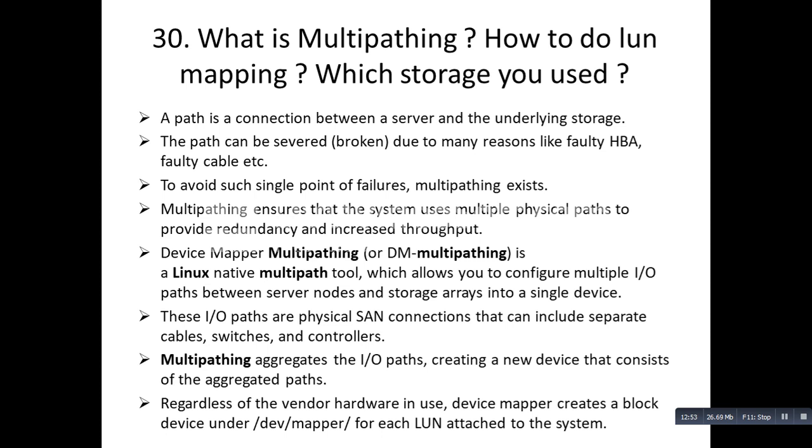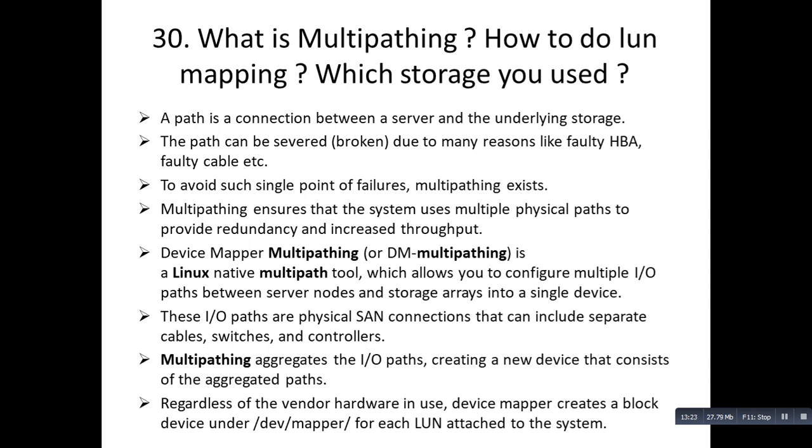Device Mapper Multipathing is a Linux native multipath tool which allows you to configure multiple input-output paths between server nodes and storage array into a single device. These input-output paths are physical SAN connections that can include separate cables, switches, and controllers. Multipathing aggregates the input-output paths, creating a new device that consists of the aggregated paths.